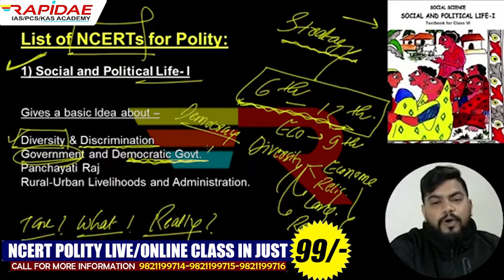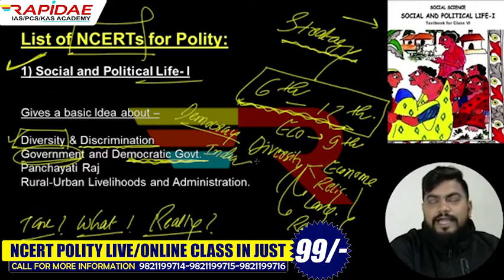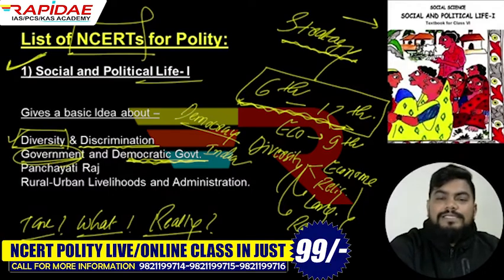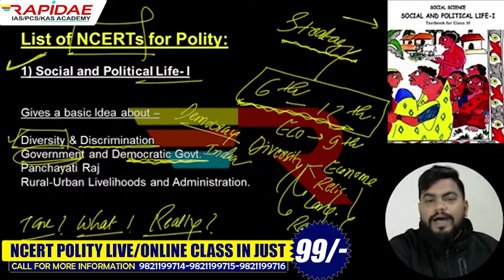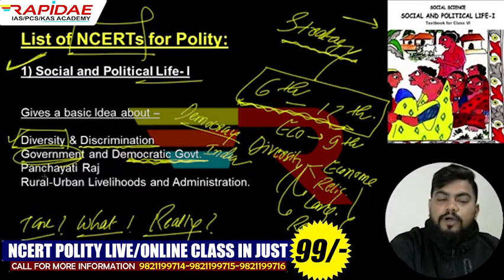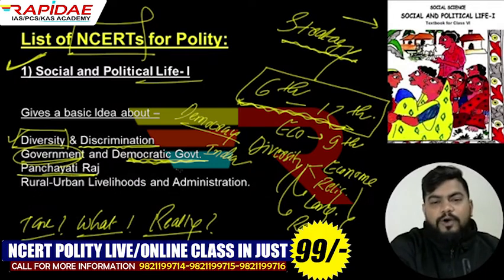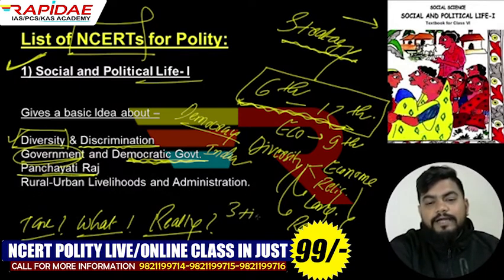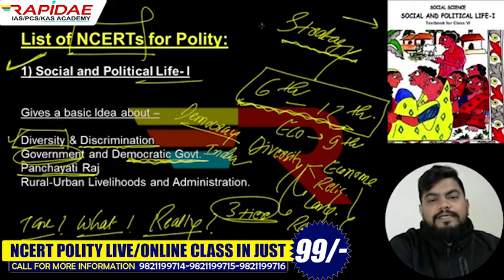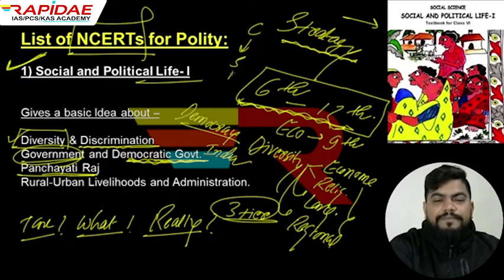But for now, you already know that India is a democracy and we have a democratic kind of government. It means that our government is elected by ourselves and they rule according to our requirements. All right. You will also come to know about Panchayati Raj. You must already know that India has a three-tier government system, right? We have central government, then state government, then our local self-government also. In the rural areas, for the rural population, it is panchayats. For the urban population, it is municipalities.